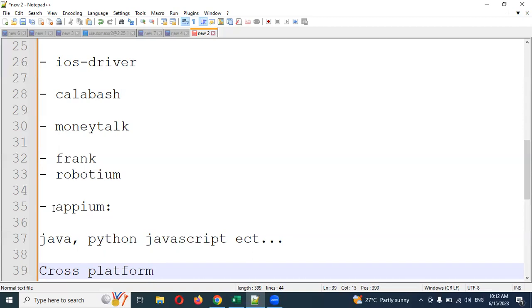And any web driver, how we use Selenium WebDriver for multiple programming languages to do automation, a similar format we can use here also, by using desired capabilities and so on. We'll see how this works.